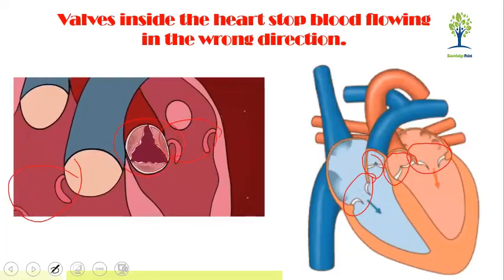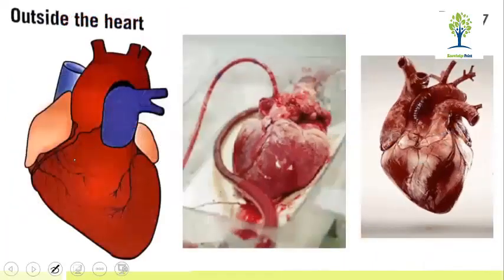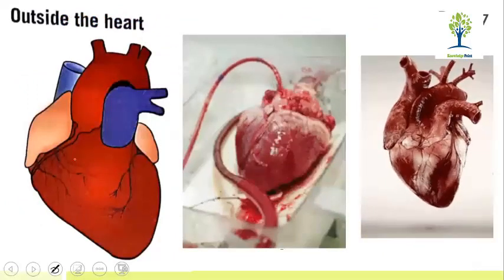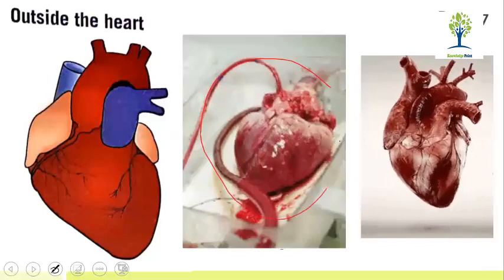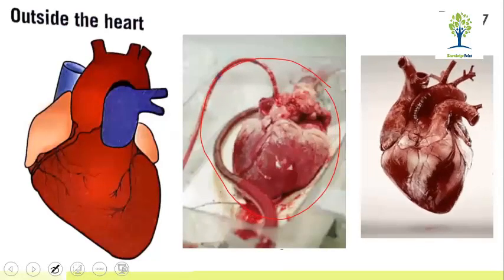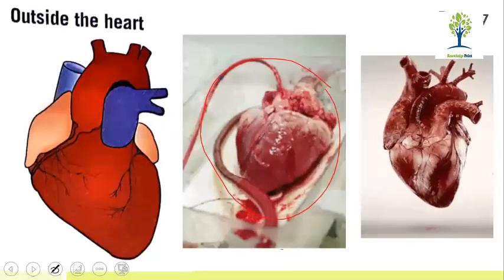Okay. This is the outside of your heart, the outer object. This is the real heart. You can see how it is working over there. Okay, look at here in this picture.